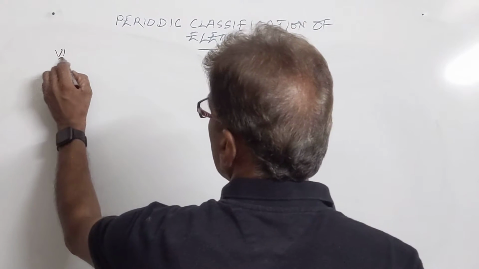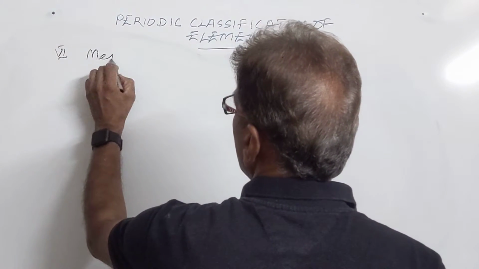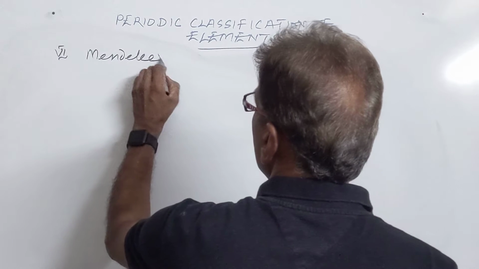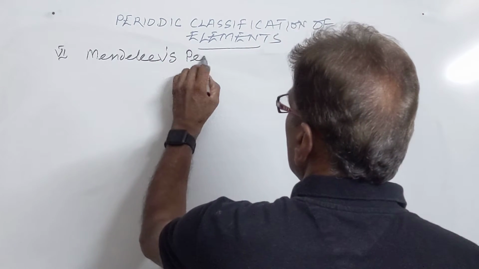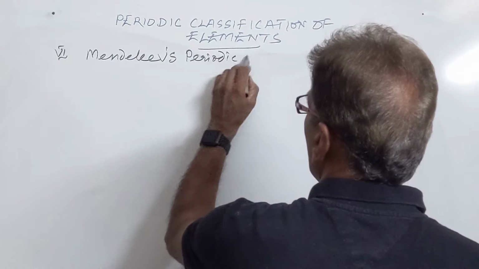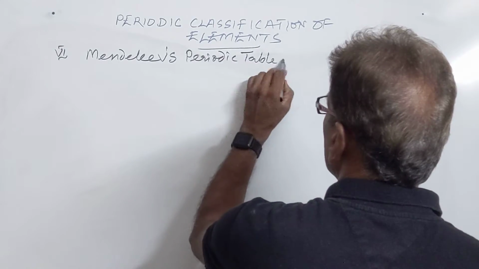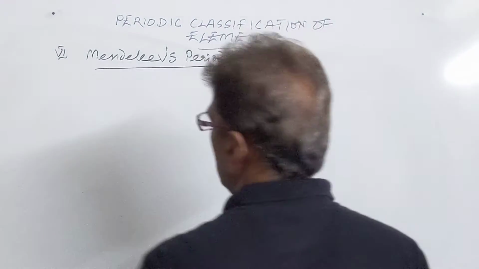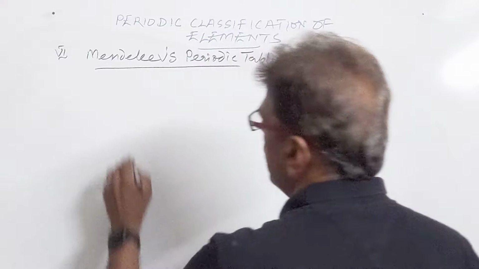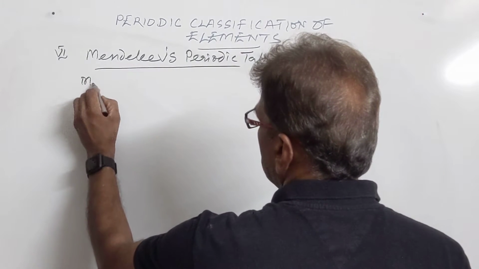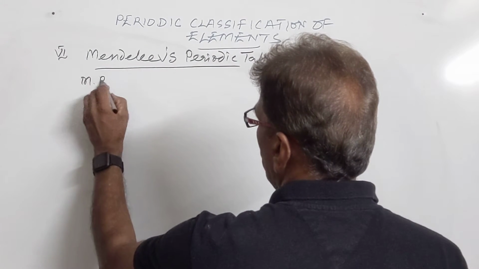So this was our sixth attempt, that was Mendeleev's periodic table. So what was Mendeleev's periodic table? First of all, he gave his law, called the Mendeleev periodic law.